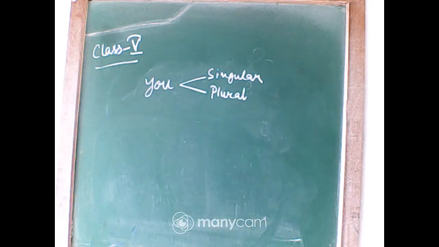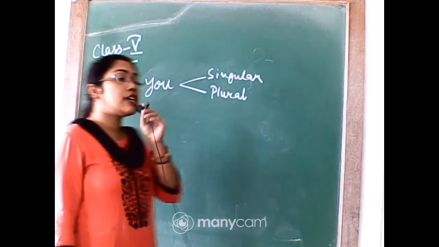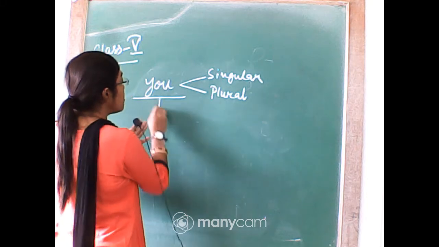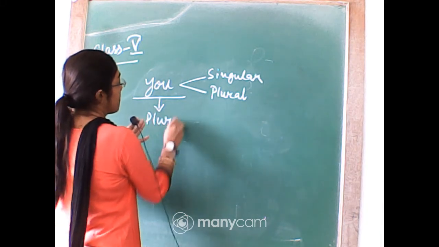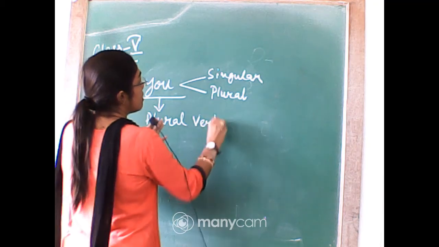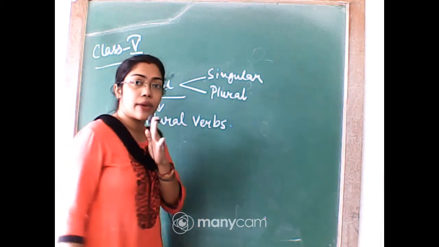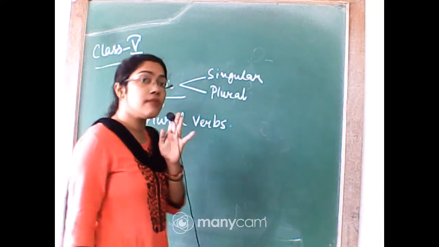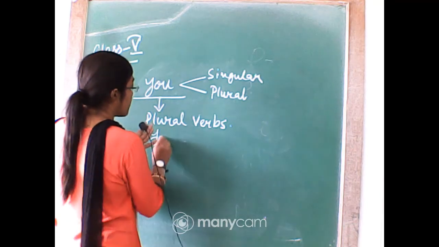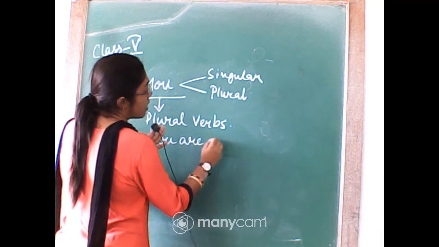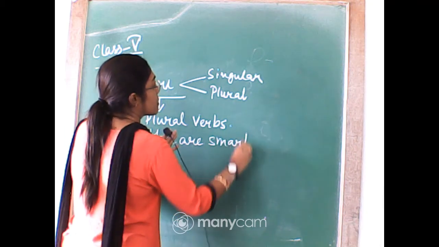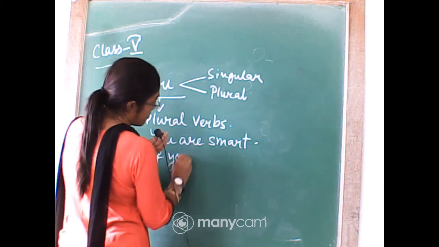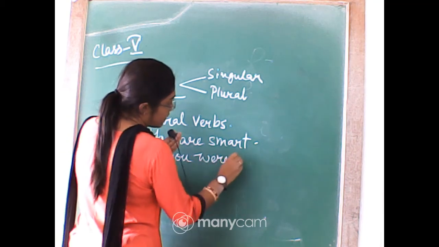So what kind of verb will be used for you? Whenever there is a you, we have to use always the plural verbs. Okay. With you, we will always use the plural verbs. Example, you are smart. If you were present.